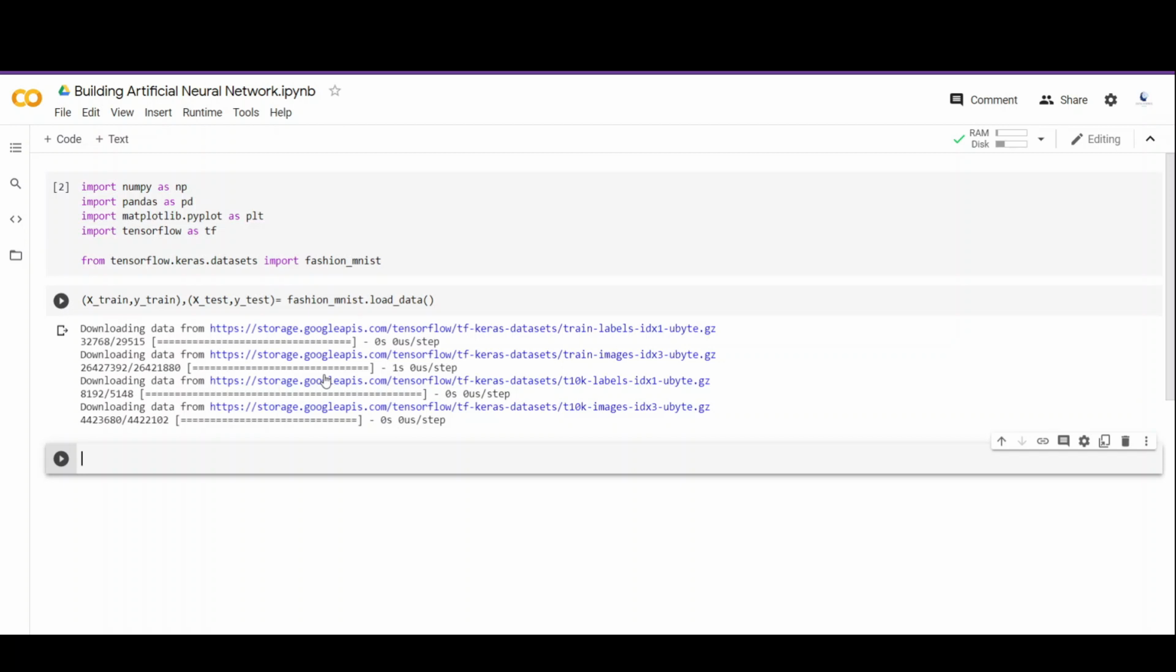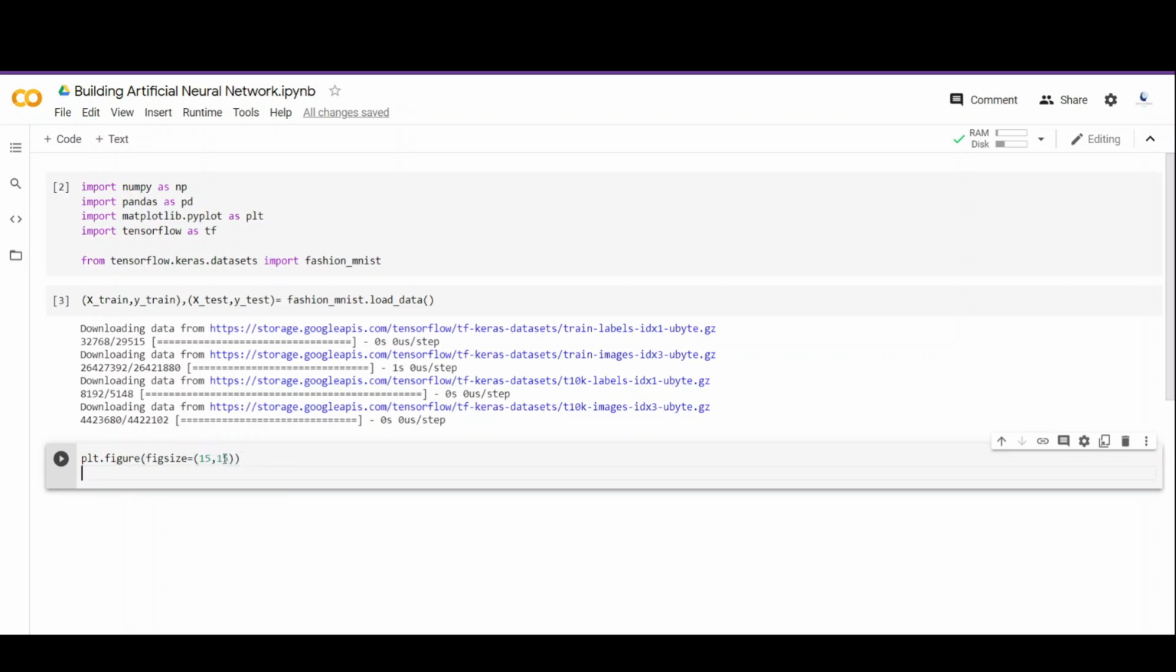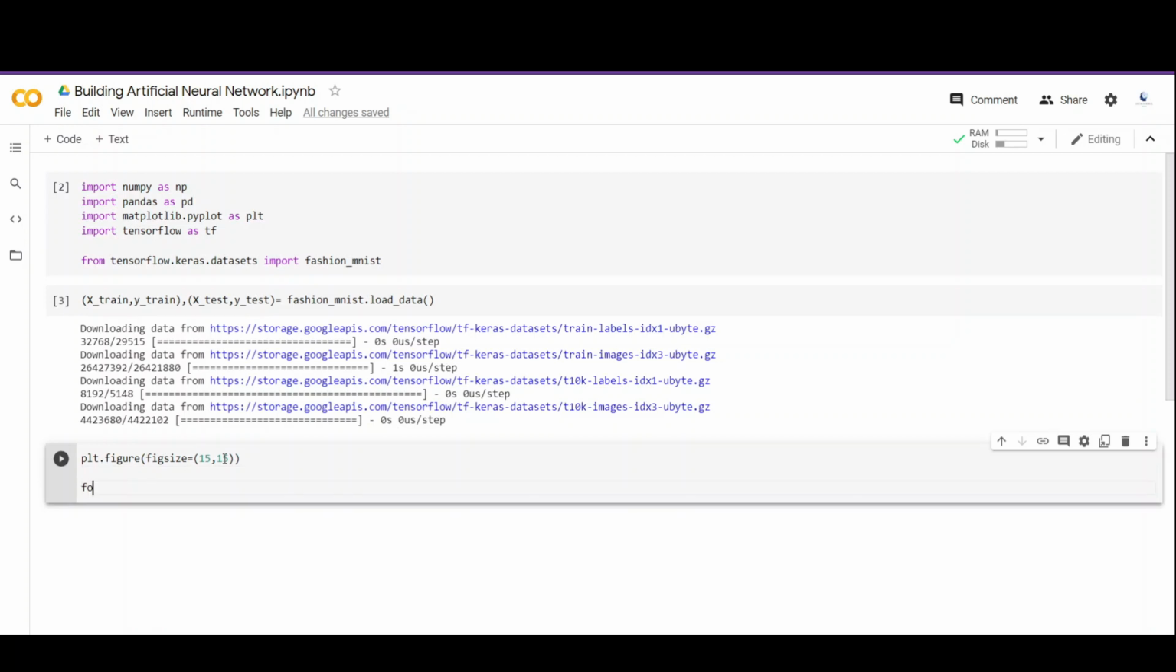Since it's image data, we cannot just visualize it like regular data. So we are going to use Matplotlib functionality for that. So first we are going to create a figure size for this plot, calling plt.figure and then figsize. And in this case, we are going to set it to 15 by 15. So we are going to plot 36 images all together. And for that, we are going to use a for loop.